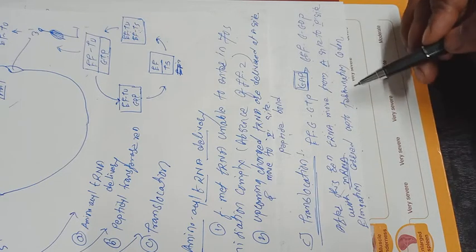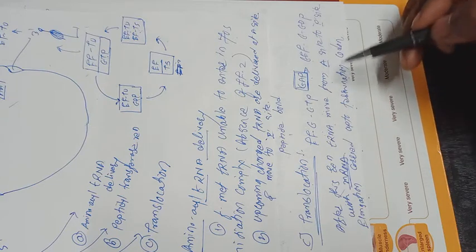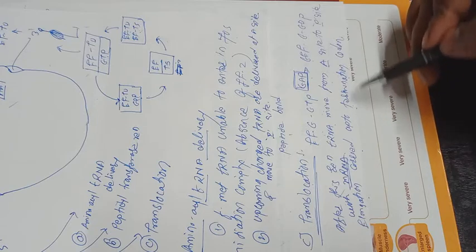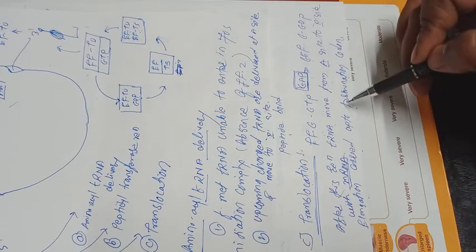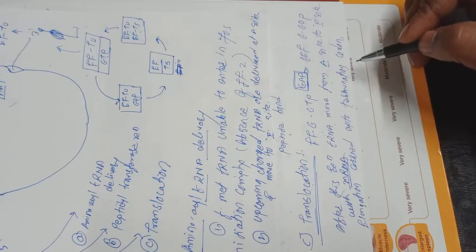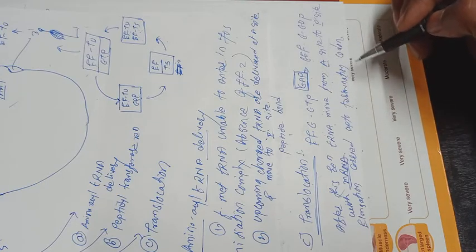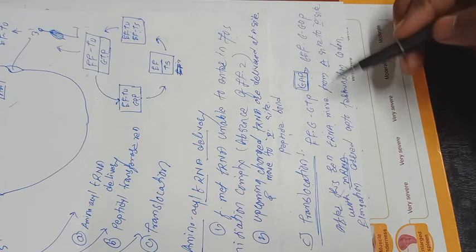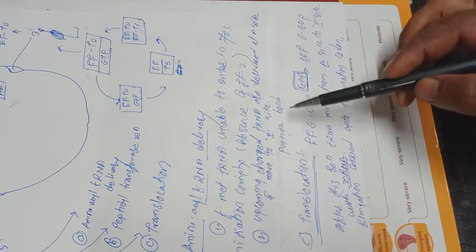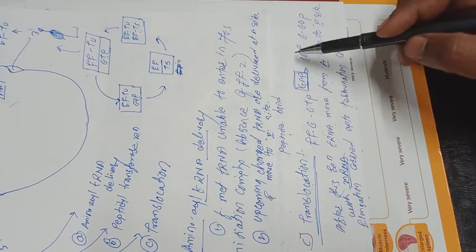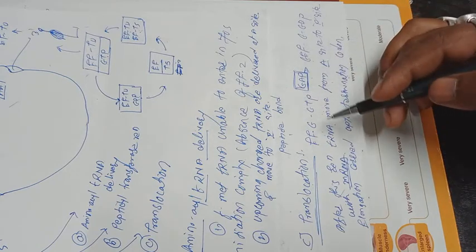Until the termination codon comes in contact with the ribosomal assembly, the process is carried out. When the specific termination codons, or nonsense codons, reach the ribosomal assembly, then and only then does termination occur. That is about the elongation process.